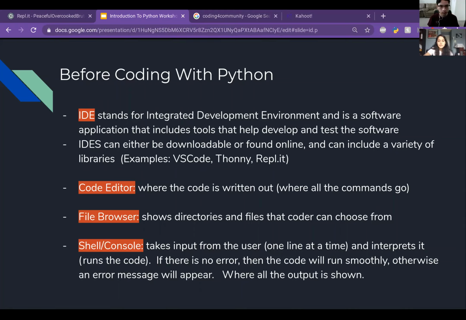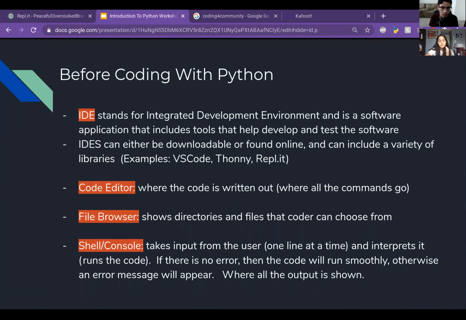IDEs are basically where you code, where all the output comes out, and where you can access your files. IDEs can either be downloadable or found online, and they can include a variety of libraries. Some examples of IDEs are VSCode, Thonny, and REPL.it, which we will go over in the next coming slides. Libraries in Python are a reusable chunk of code that one may want to use in their projects or programs.